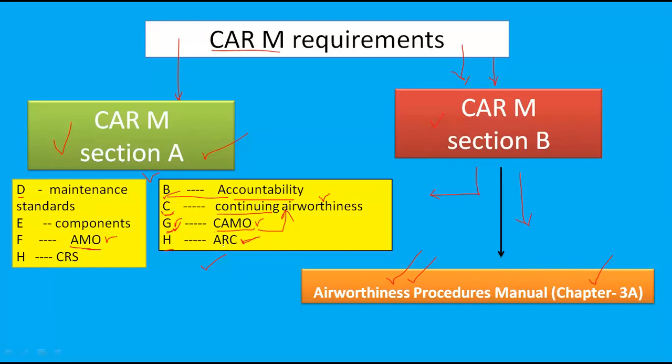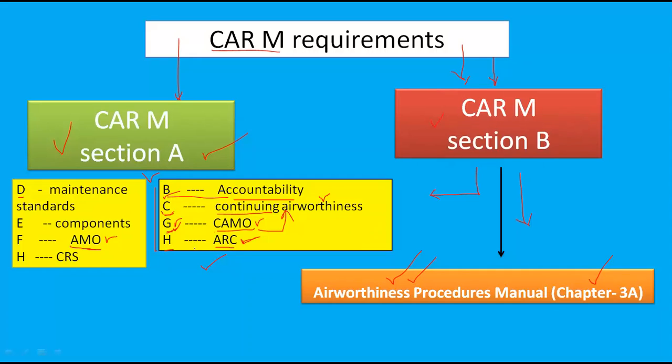Upon this airworthiness review certificate, your aircraft's certificate of airworthiness directly depends. If your airworthiness review certificate is not valid, then your certificate of airworthiness also automatically cancels itself. So these are the subparts: subpart B, C, G, H.